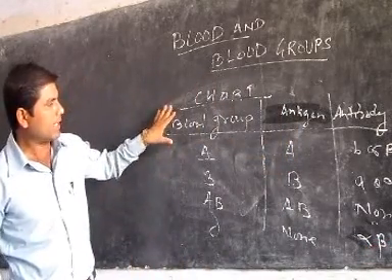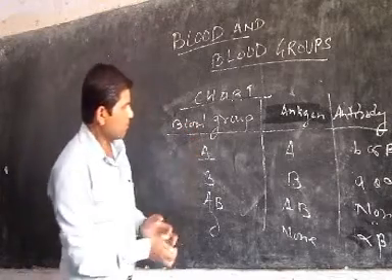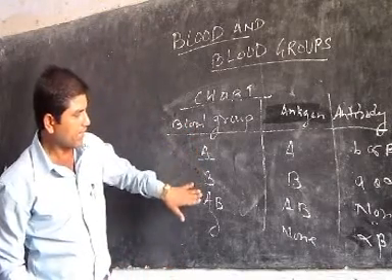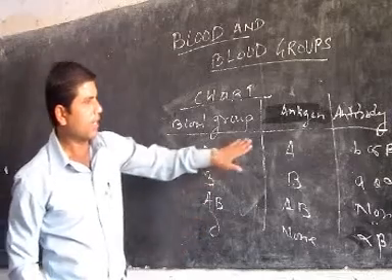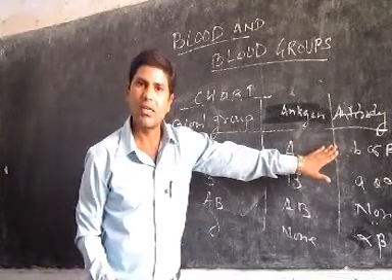This chart shows that in every blood group, A, B, AB or O, the antigen and antibody are essential.